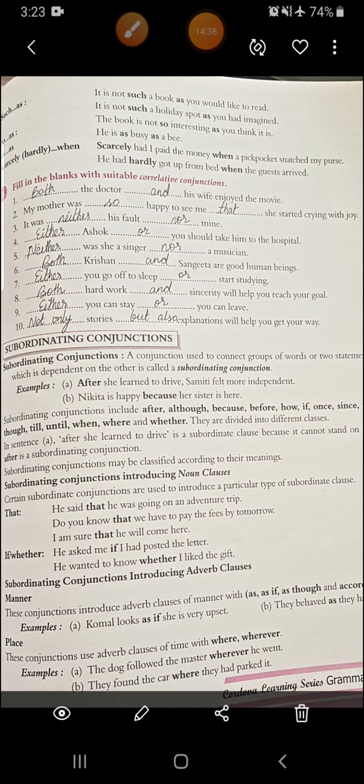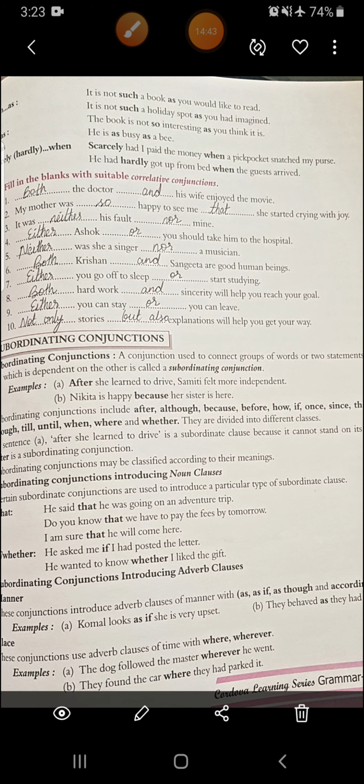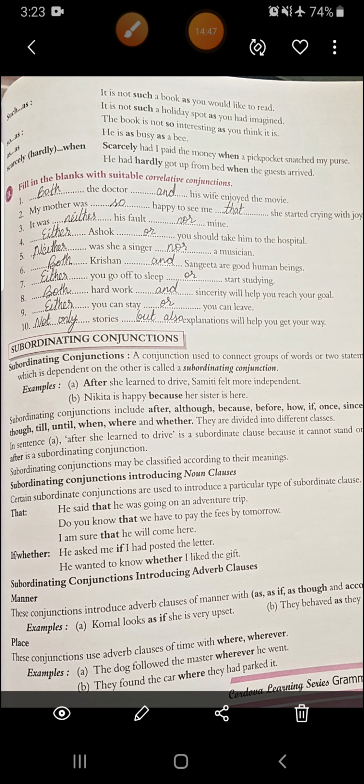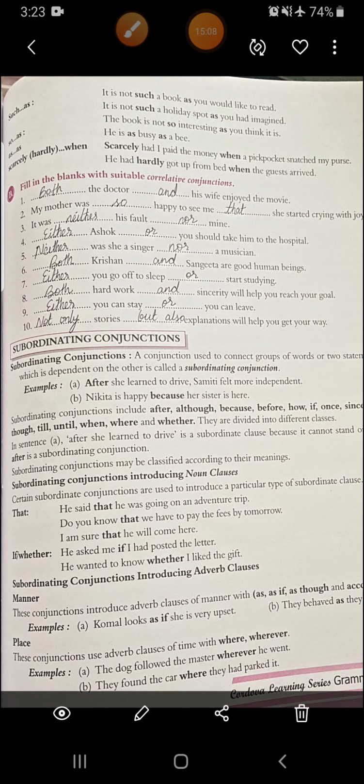Sixth, both Krishna and Sangeeta are good human beings. Seventh, either you go off to sleep or start studying. I'm giving you an option. Then eighth, both hard work and sincerity will help you reach your goal. Ninth, either you can stay or you can leave. Tenth, not only stories but also explanations will help you get your way. So this finishes our exercise B. Next, subordinating conjunctions, and whatever is left in this chapter we'll finish in the next video.